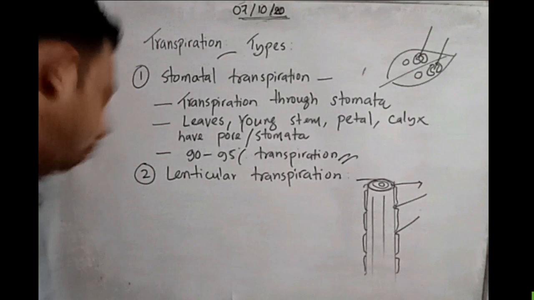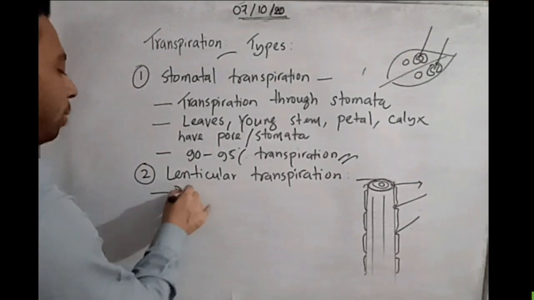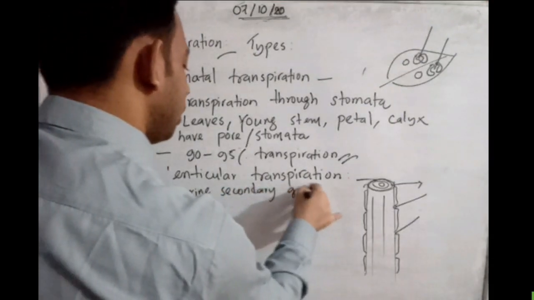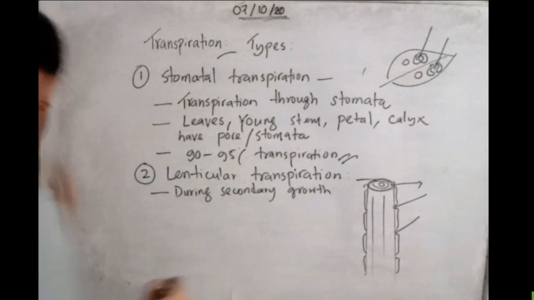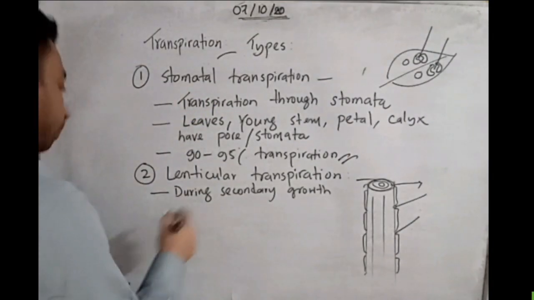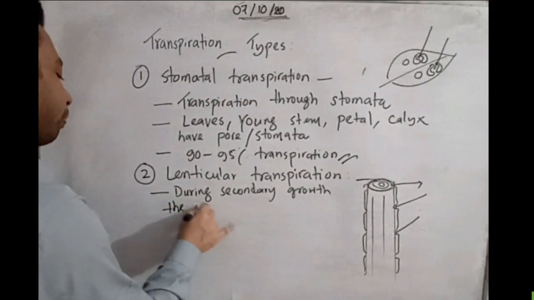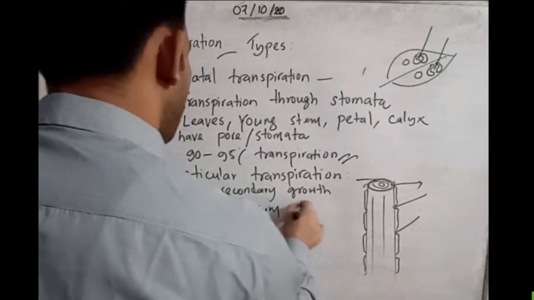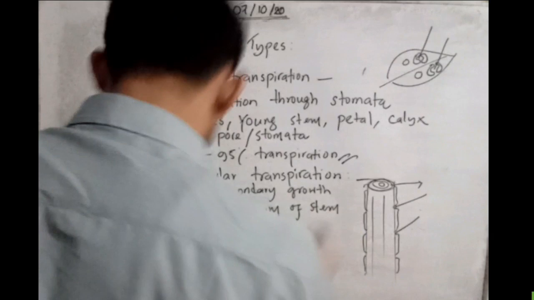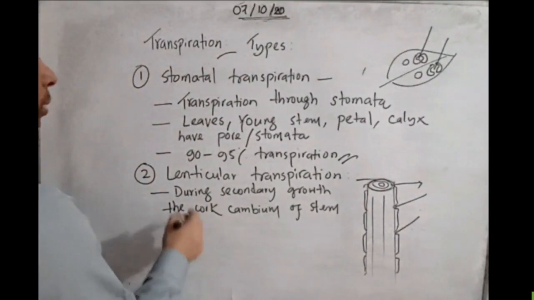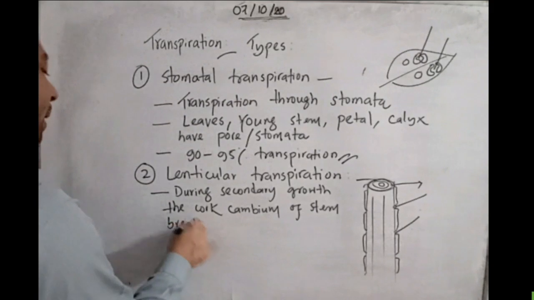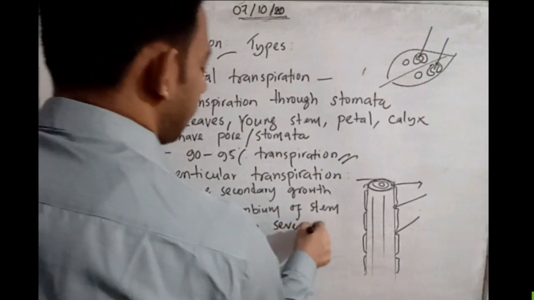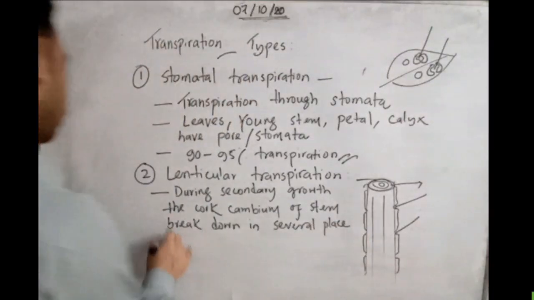During secondary growth, the cork cambium of a stem breaks down in several places to make lenticels.